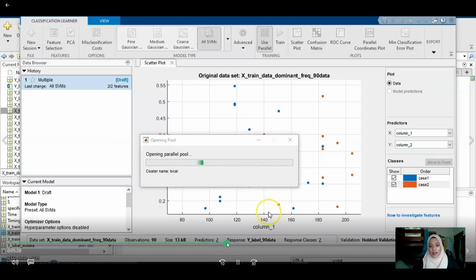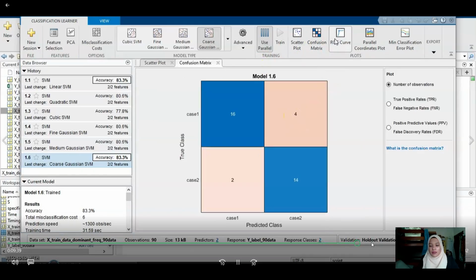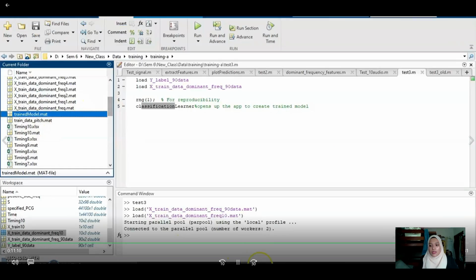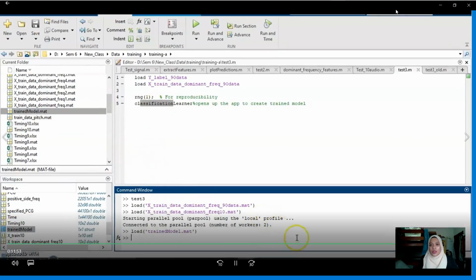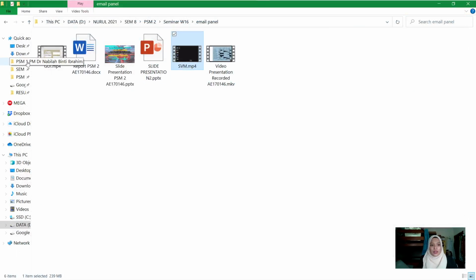The process takes long in this part. After it undergoes all types of SVM, this time it shows 83.3%, but the best I get, we need to refresh first, is 86.1%. It varies. So this is how the demonstration shows. We show in slide. So that was SVM.